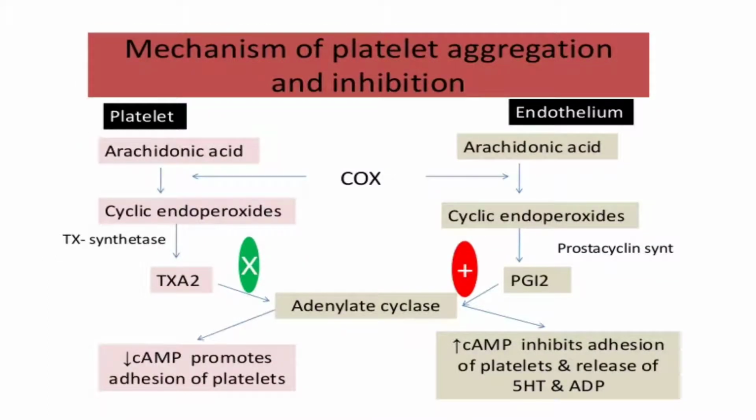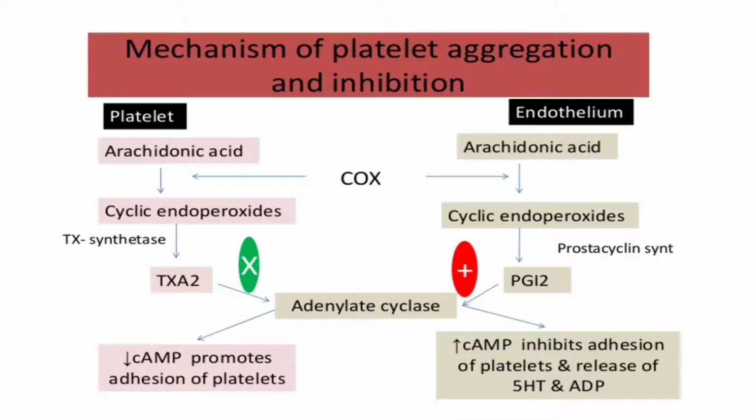Whereas platelets also release arachidonic acid. From arachidonic acid, cyclic endoperoxides are released by COX enzymes. It releases the substance called thromboxane A2. This thromboxane A2 decreases cyclic AMP, which promotes the adhesion of platelets. From the endothelium, the part of the blood vessels, arachidonic acid is also released. By the presence of cyclooxygenase enzyme, cyclic endoperoxides are produced, and it also releases prostaglandin I2.